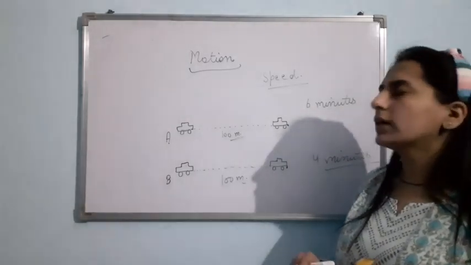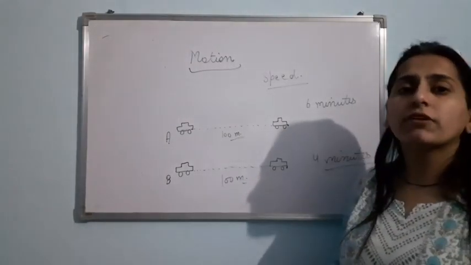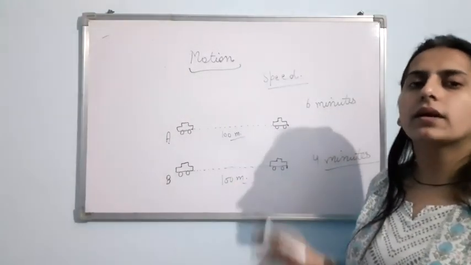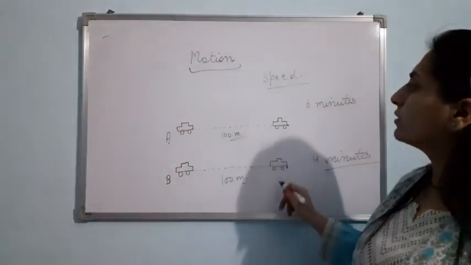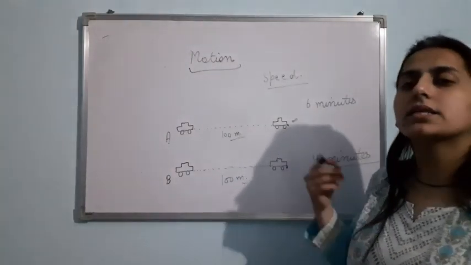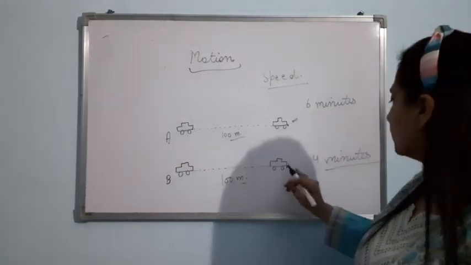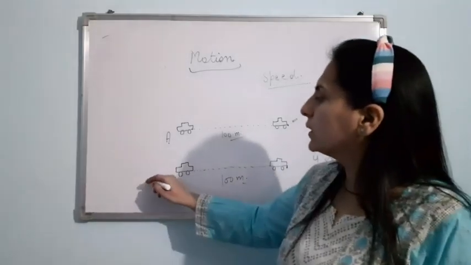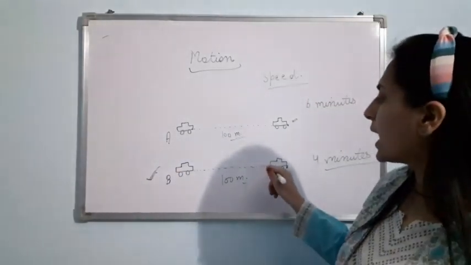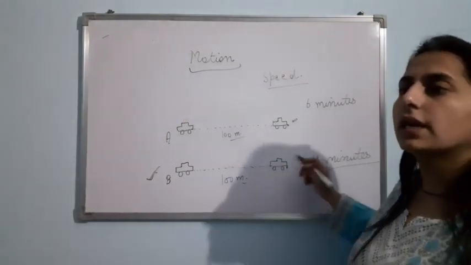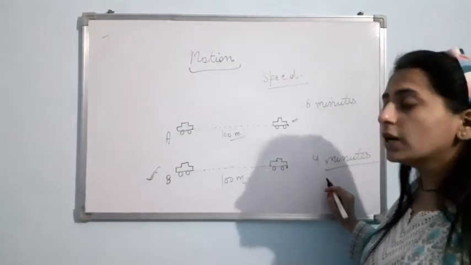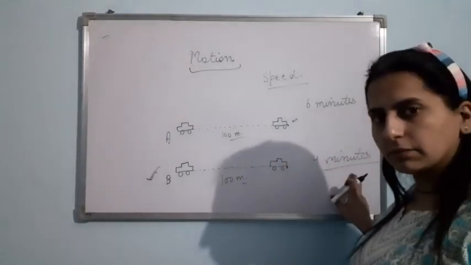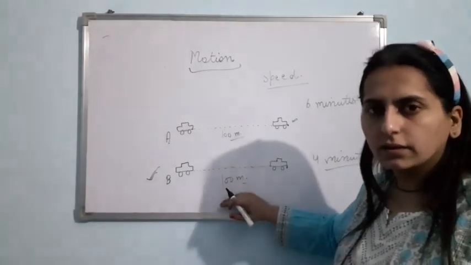Now, tell me one thing. Which of them is moving faster? Distance is same. Both have covered 100 meter. But the time is different. Car A has covered 100 meter in 6 minutes. Car B has covered 100 meter in 4 minutes. Now which of them is moving faster? Your answer will be car B. Because it has covered the same distance in less time. So the object that is covering the same distance in less time has the higher speed.